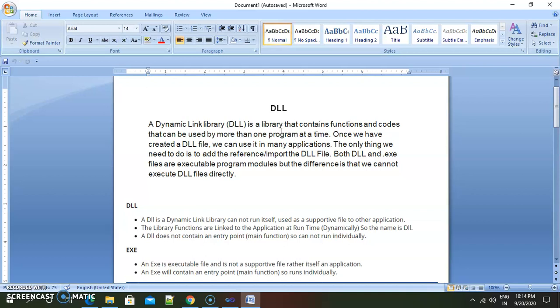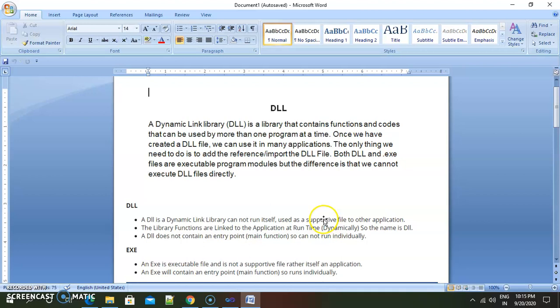So there is reusability, meaning we need not write the same classes many times in different applications. We write those classes only once and create one library file, and whenever we want those classes, we import that respective library inside our application.